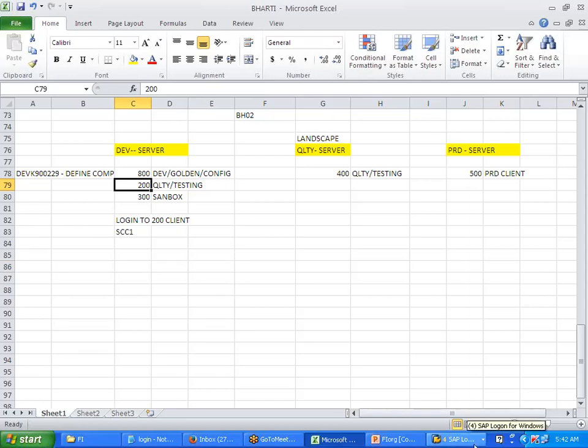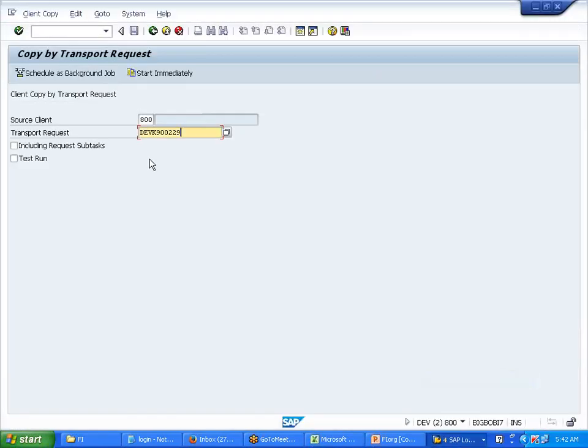Now I have logged into 200. This is the 200 client. Now I need to pull that request. I need to get that configuration into 200. So in order to get that, my source client, where did I do the configuration? In 800, right?